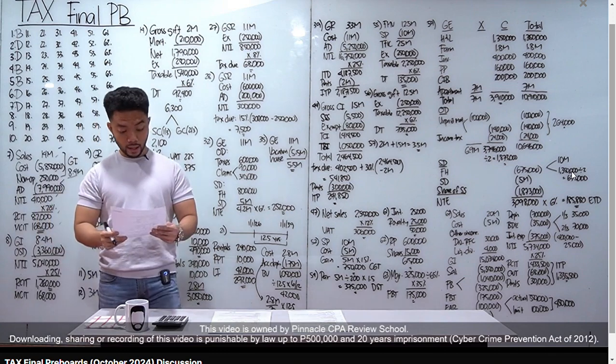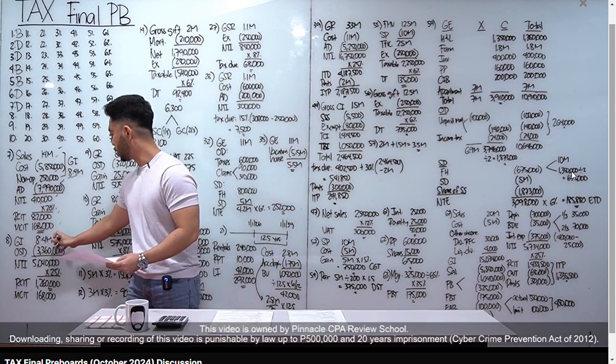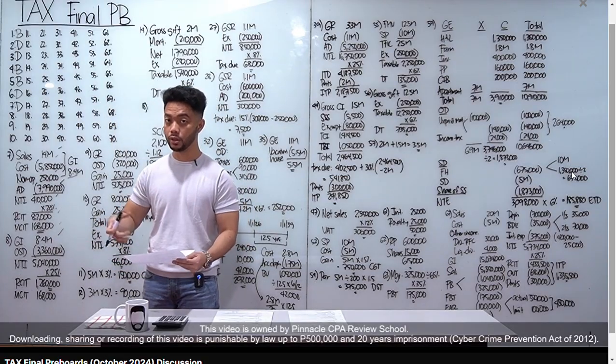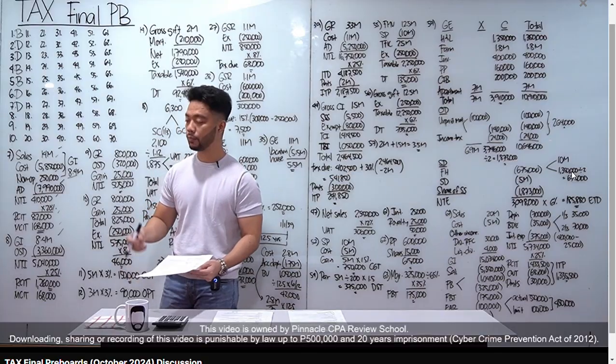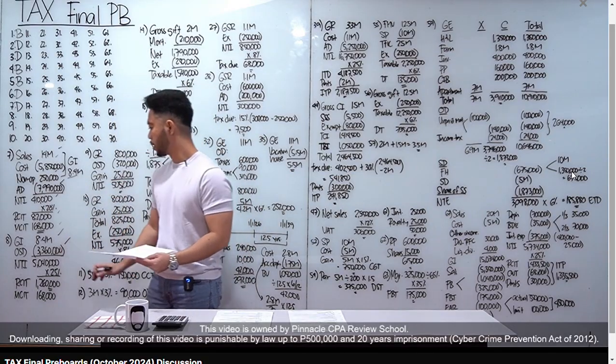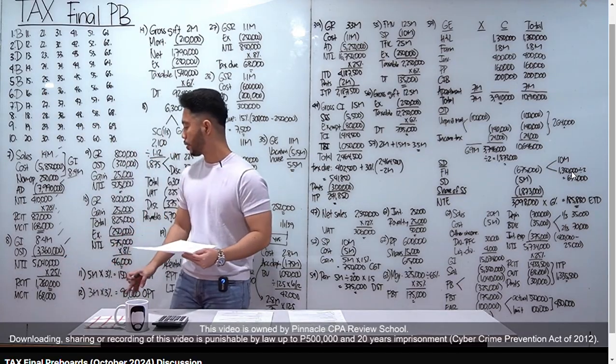Number 8, income tax due naman class assuming OSD. So meron tayong gross income na 8.4 million because again, corporation tayo. So tax corporation na nakalagay. So ibig sabihin, 40% of gross income yung OSD natin. Ano yung gross income? 8.4 million times 40%, meron kang OSD na 3,360,000. We get a net taxable income na 5,040,000.